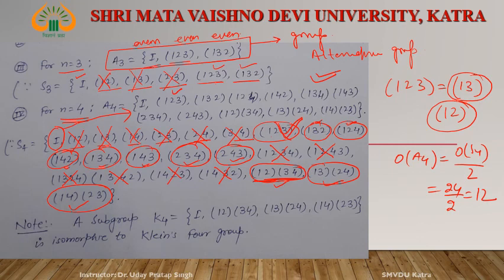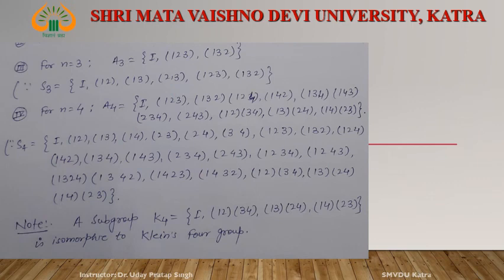Next is the subgroup K4. Collect only 4 elements. Which elements? See this identity and this one, this one. Collect only 4 elements: identity, (1 2)(3 4), (1 3)(2 4) and (1 4)(2 3).